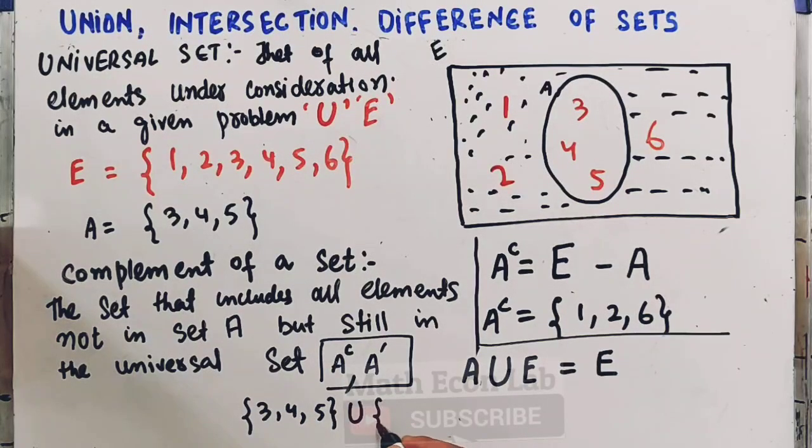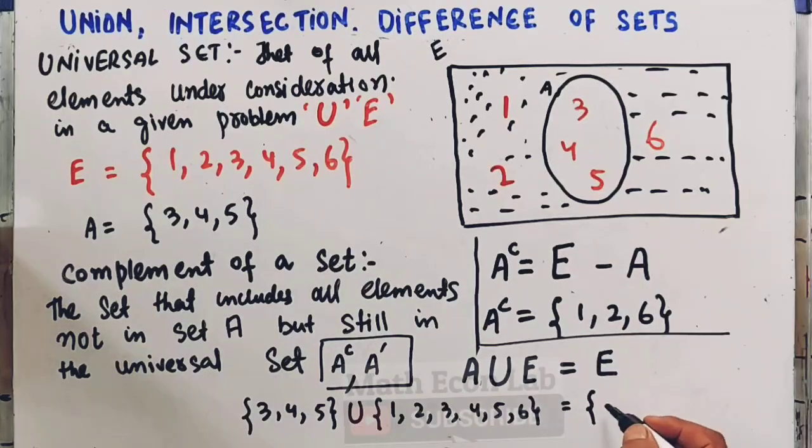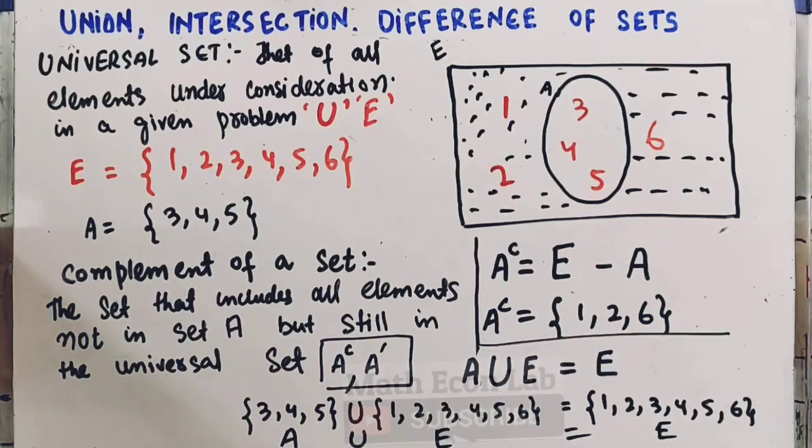The universal set contains 1, 2, 3, 4, 5, 6. So the union will give us the set of all elements which are present in set A, set E, which is the universal set, or in both. So it will be equal to 1, 2, 3, 4, 5, 6. So again we get the universal set. This is A union universal set.